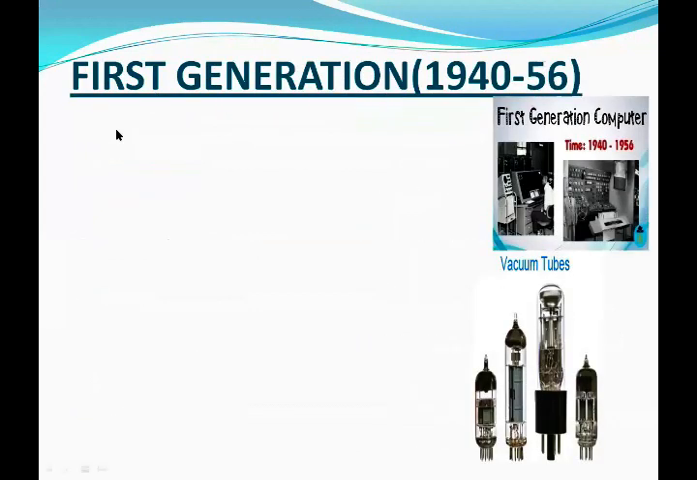Now we have started the first generation. Duration of the first generation is 1940 to 1956. This generation used the vacuum tube as an internal component.